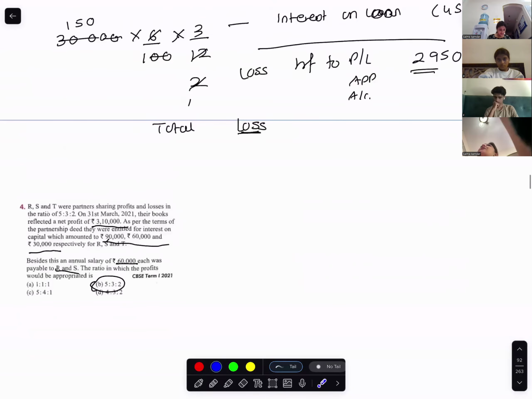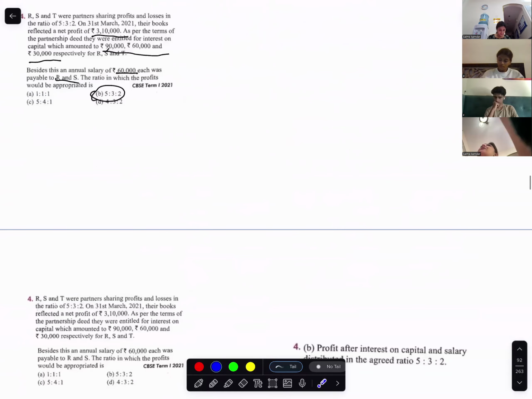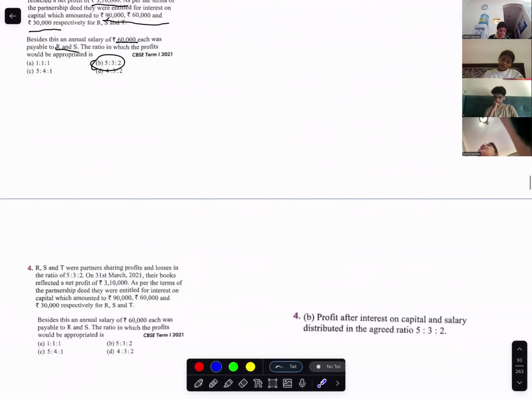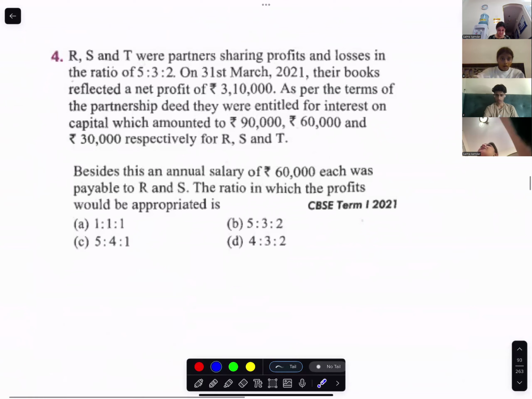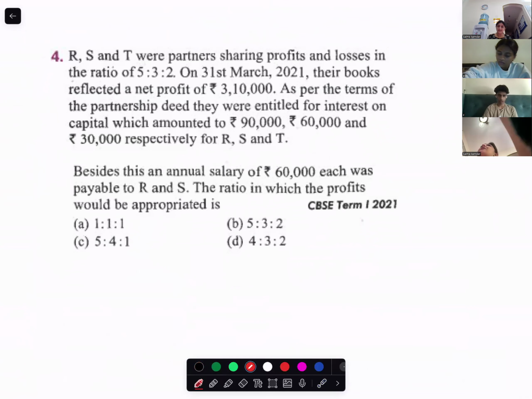Tell me what was the question in the fourth sum? What was asked in the fourth question? There are three partners and they have a partnership deed.